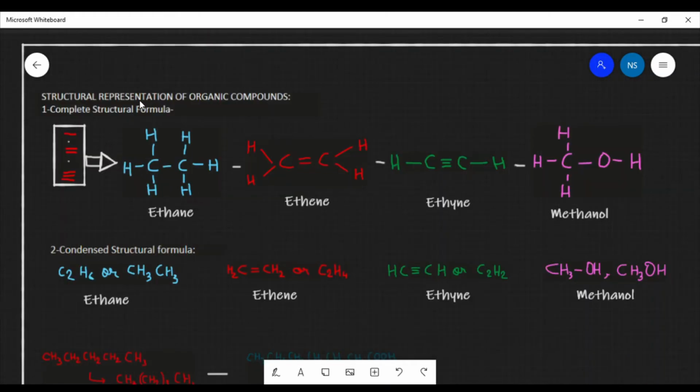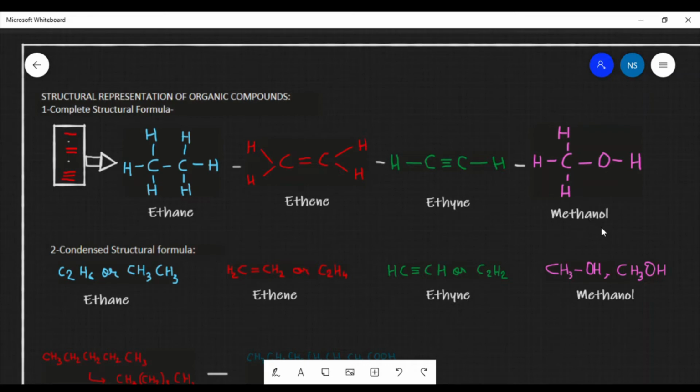Now let us understand the structural representation of organic compounds. First of all, there is the complete structural formula. Here 1 dash is represented as a single bond, 2 dashes as a double bond, 3 dashes as a triple bond. So compounds like ethane, ethene, and ethyne can be written like this. Ethane has a single bond between the 2 carbons, ethene has a double bond, ethyne has a triple bond, and the number of hydrogens gets adjusted over here.